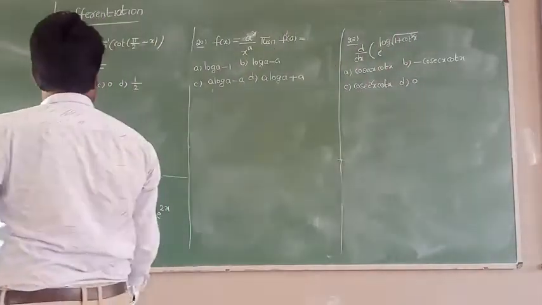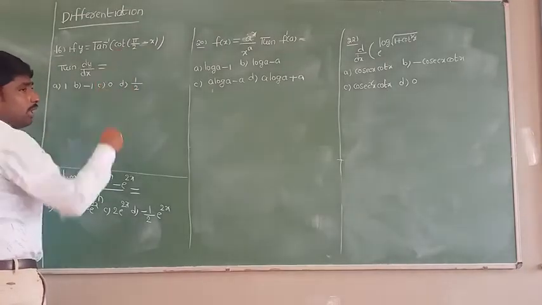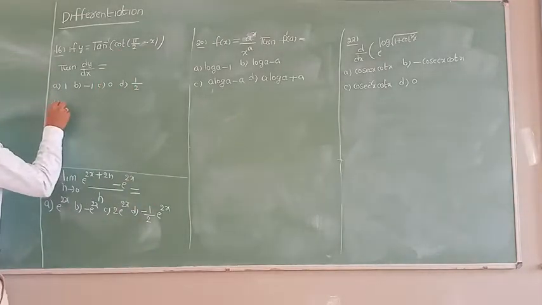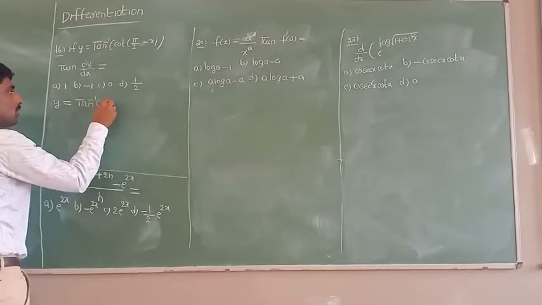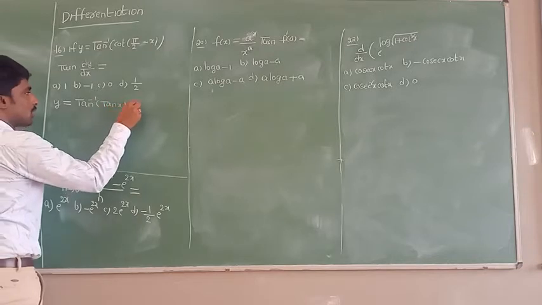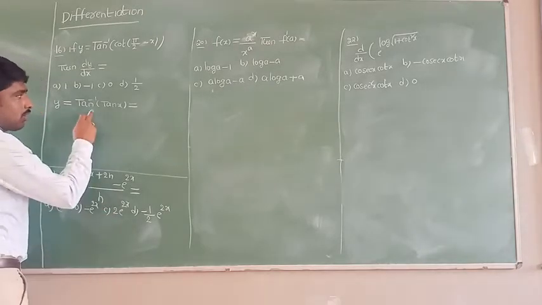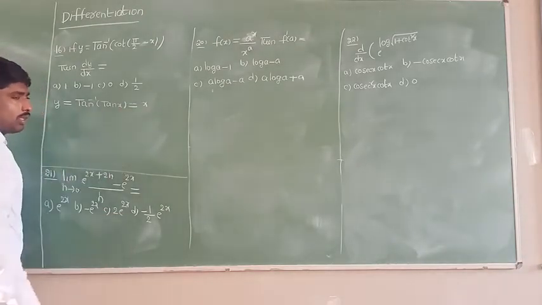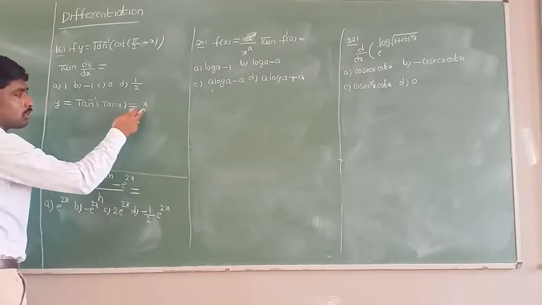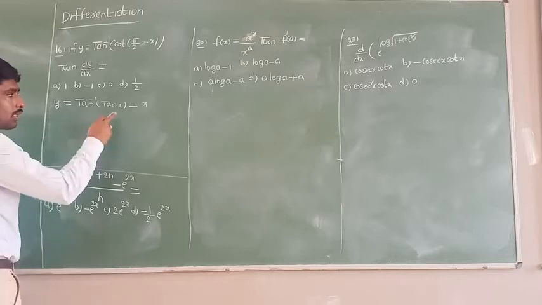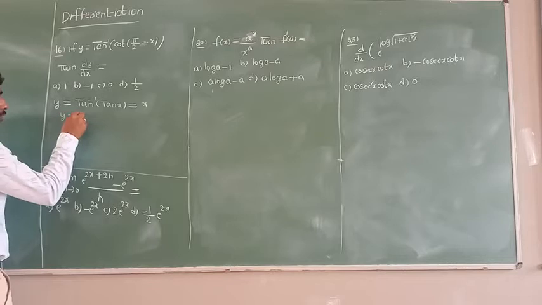In the same way, all of you see here, cot of pi by 2 minus x, I can write as tan x. So what we will get here, y equal to tan inverse of tan x. So this is the inverse trigonometry concept from the second year, tan inverse of tan x equal to x. Okay, I hope you try to understand. Tan inverse of tan x is equal to x whenever this x value is in the principal domain. So what I am getting here, y equal to x.